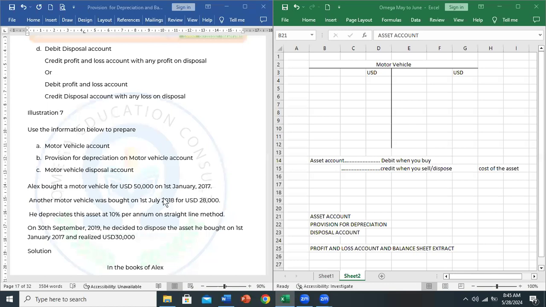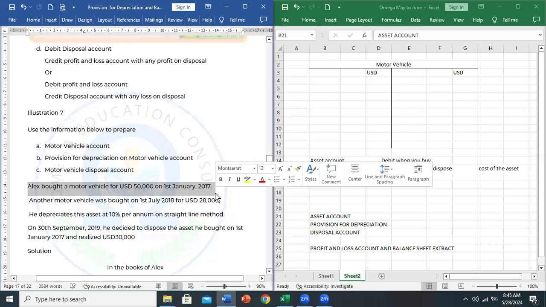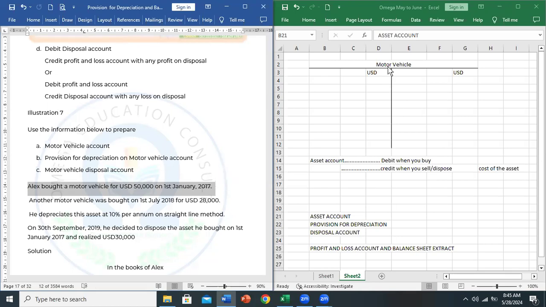So when we read this question, the first thing we get regarding buying an asset is we bought the first asset on 1st January 2017. Here we have it. So the first year is 2017, and in that year we bought an asset. So the principle is when you buy, debit the asset account. So this is my asset motor vehicle account, right? So I debit on 1st January 2017.